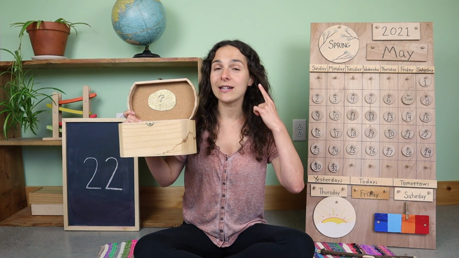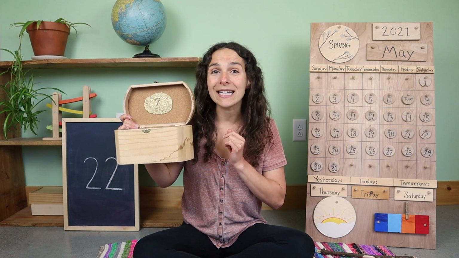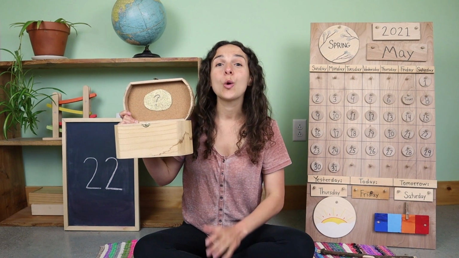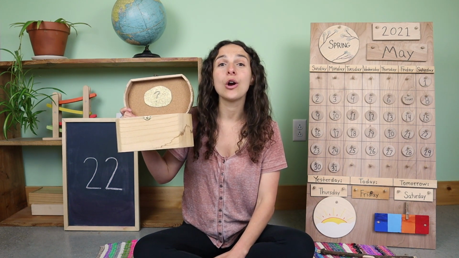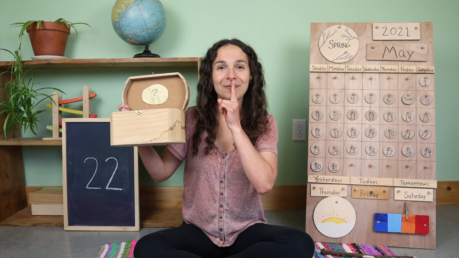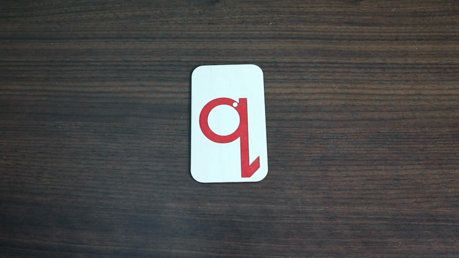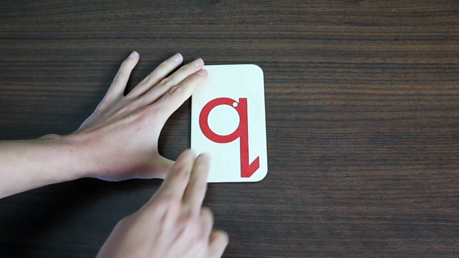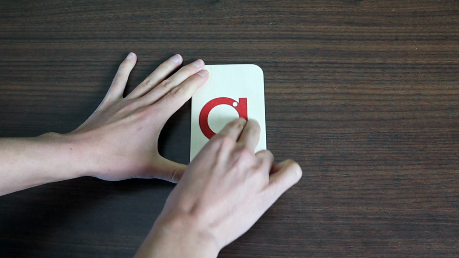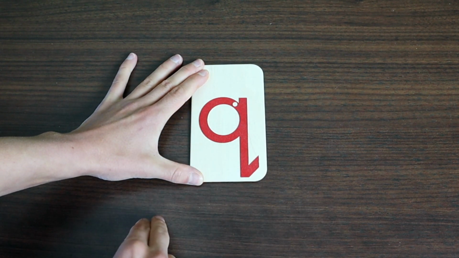Don't make a sound. It's quiet. Quiet starts with the letter qua, q. Quiet. This is how you write a lowercase qua, q. One more time.